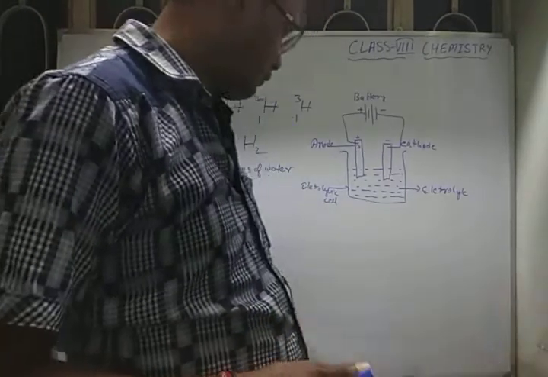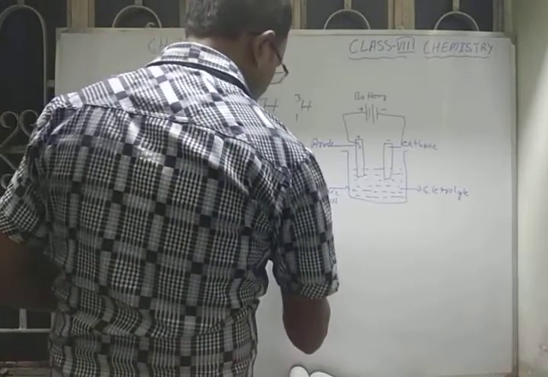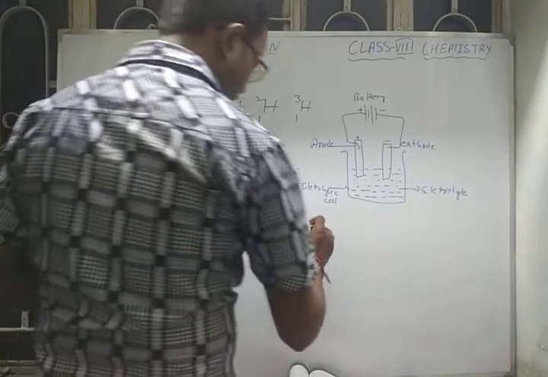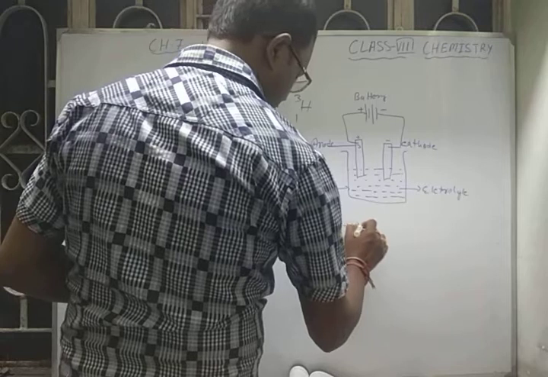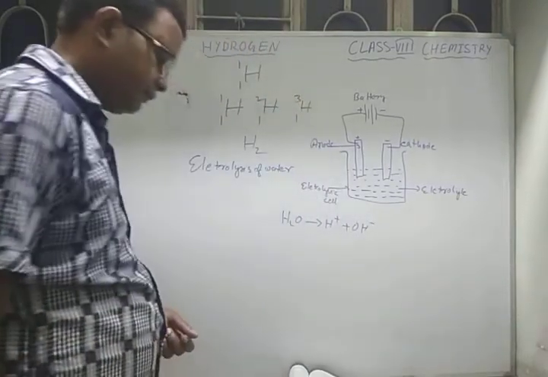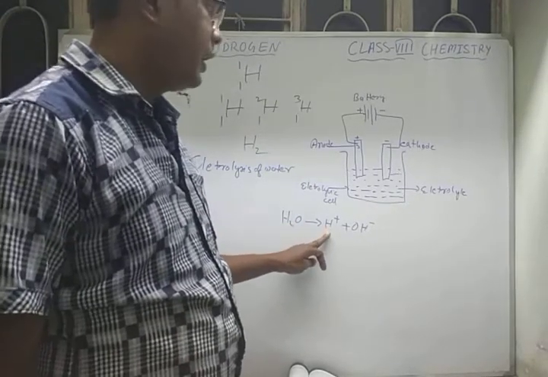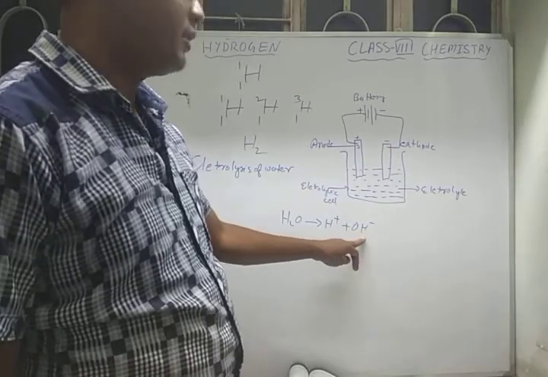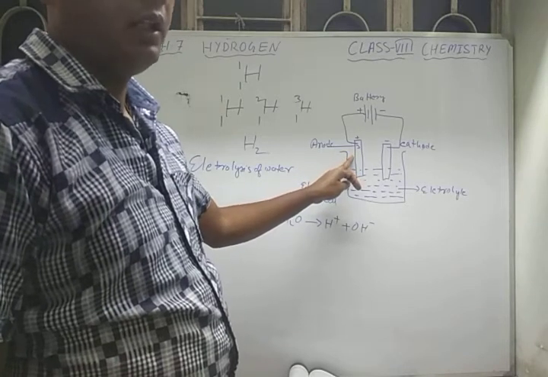Here, water, H2O, will decompose into hydrogen plus oxygen, hydroxide minus. Since hydrogen is a positive ion here, it will be attracted toward the cathode, and hydroxide ions, which are the negative ions, will be attracted toward the anode.